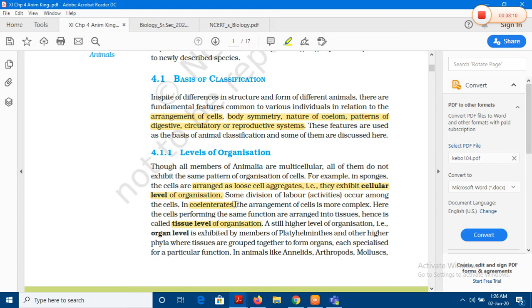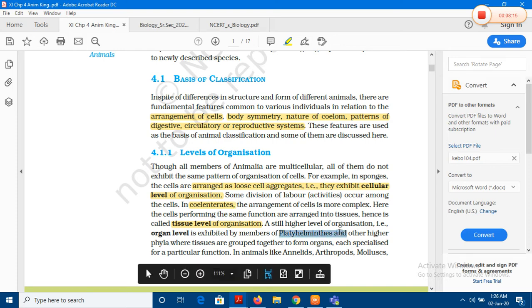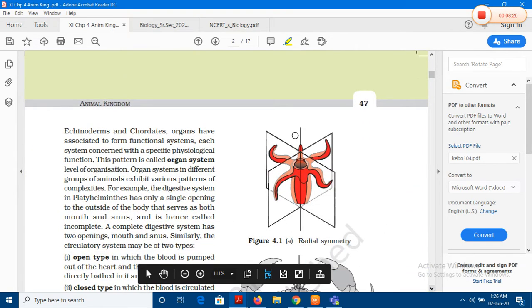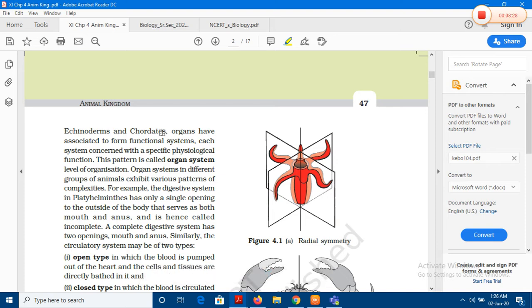And of course, then we talk of the organ level, then we have the members of Platyhelminthes, and of course, the other phyla, like annelids, arthropods, mollusks, echinodermata, chordata, they are all having the organ system kind of organization. So they are having special organs grouped together to perform a common life process. That would be an organ system, right?